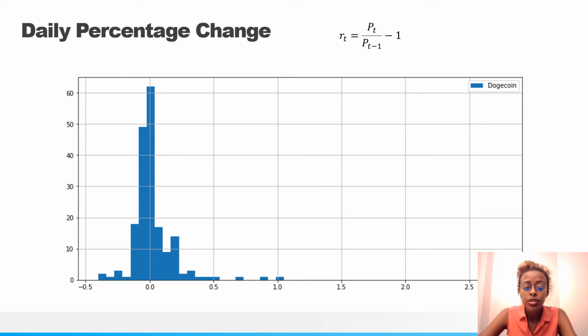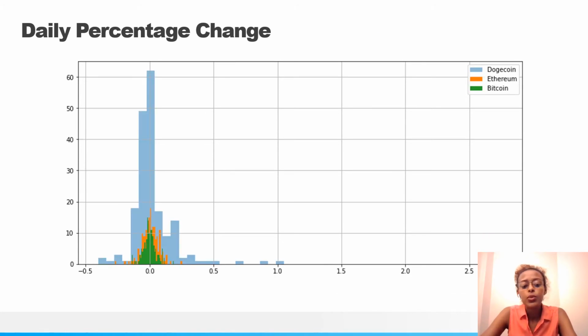So the higher the standard deviation, the higher the variance, so the more volatility we will have in terms of cryptocurrency analysis. We did the same for Ethereum and Bitcoin, and as you can see, the widest of all three was Dogecoin, and thus we can say that it is more volatile than the other two.